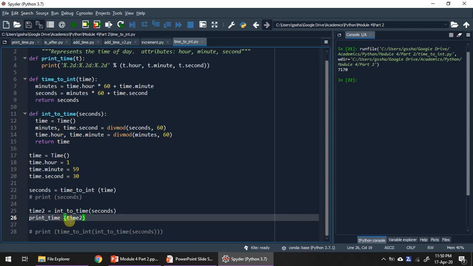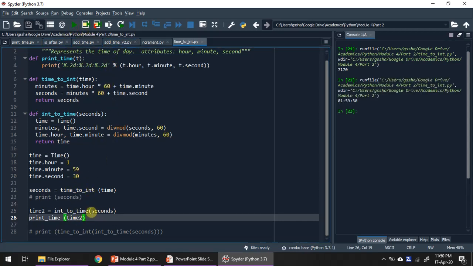For printing the time object, we have already written print time function. This function is going to print the time object in the given format, that is hour colon minute colon second format. So I will execute this code.